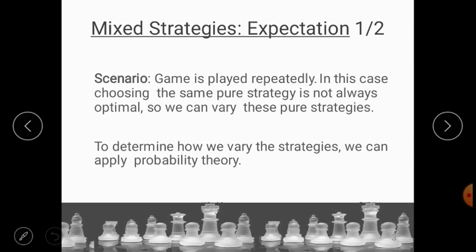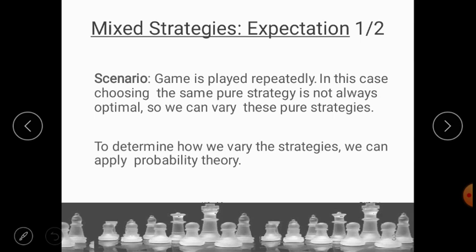Now what is a pure strategy? As we have discussed among the important definitions in game theory, one of them is pure strategy. It is the decision rule to always select a particular course of action, and it is usually represented by a particular number with which the course of action is associated. But in the case of mixed strategies, the same pure strategy is not always optimal. So we can say that it varies these pure strategies.